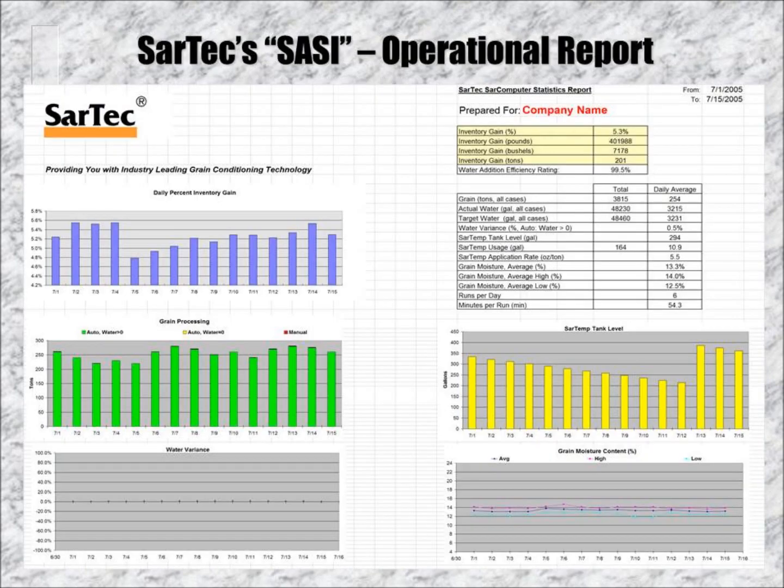With the SarTec grain conditioning system, a bi-monthly operational report is sent out to all customers. An example report is shown here. Key operational parameters are reported for each day, including tons of grain processed, incoming grain moisture, inventory gain, and water addition efficiency. This report tells you exactly what happened each day and allows you to better control your operation.